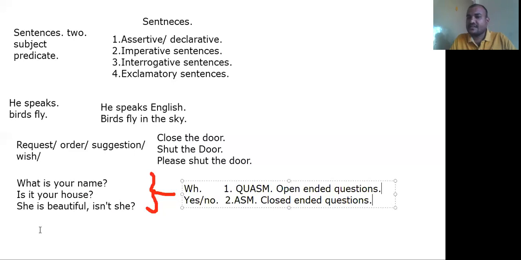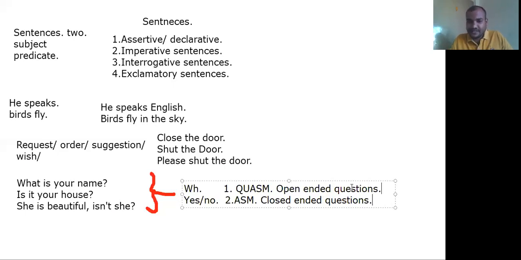Whereas a closed-ended question is, for example, is it your house? Yes or no. Only two options. Is there any further chance to give the answer? No. You can say either yes or no. You can't explain it further. That's why these yes or no questions are known as closed-ended questions. ASM method questions are known as closed-ended. There is no choice of giving the answer. But with QUASM, we can give the answer.